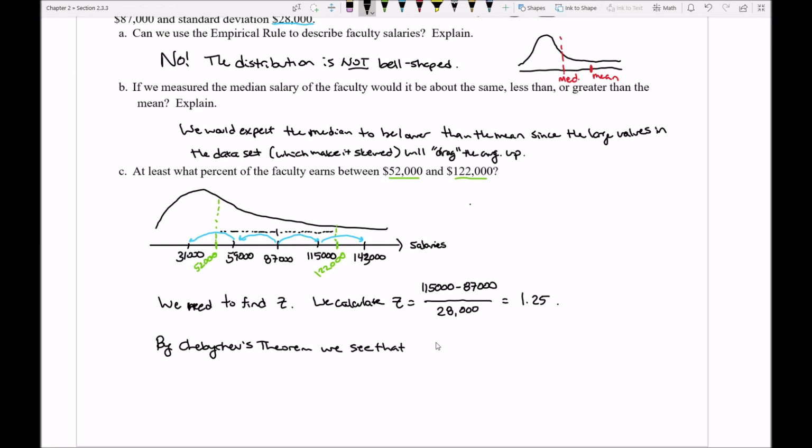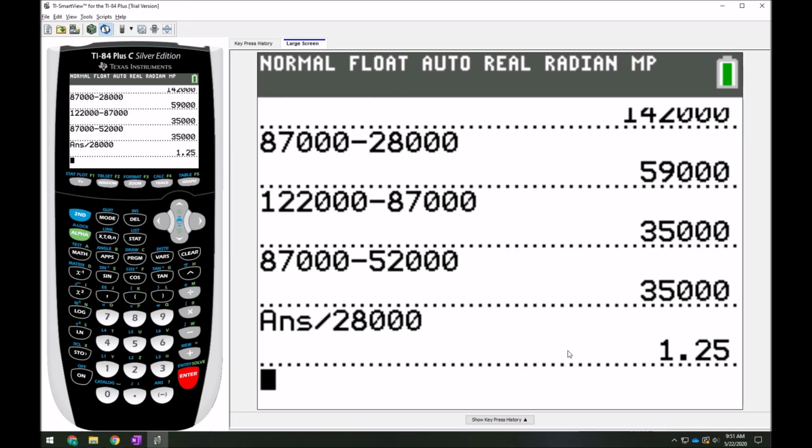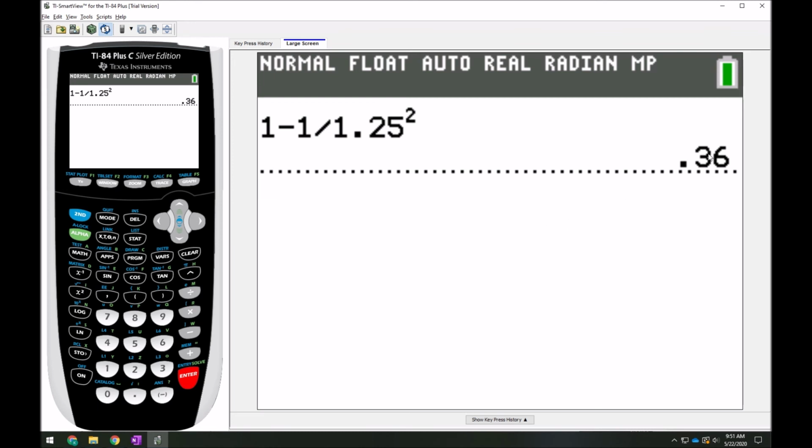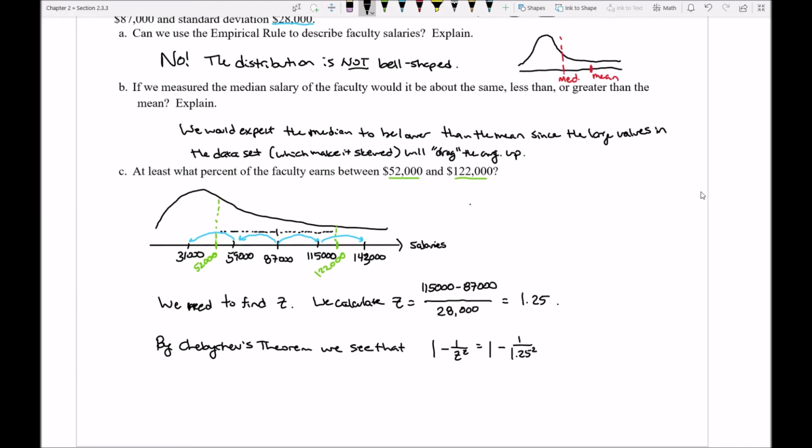we see that 1 minus 1 over z squared is going to be the same as 1 minus 1 over 1.25 squared. Now I'm going to go to the calculator to enter this to see what we come up with. So let me clear out all of this. This is going to be 1 minus 1 divided by 1.25 squared. Okay, so let's see what we get. I get 0.36. So I can see here that this comes out to be 0.36, or 36%.